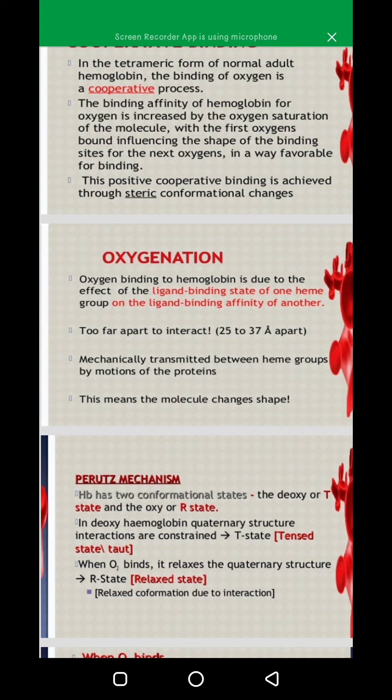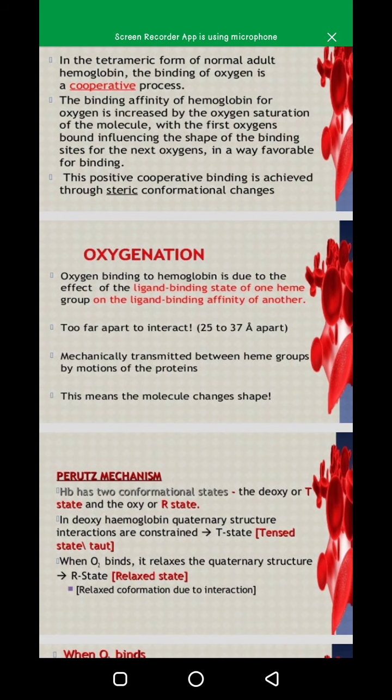If they are too far apart, then the ligand binding affinity will be affected, so that oxygen can attach to the heme group. Mechanically transmitted between heme groups by motions of the proteins, this means that the molecule changes shape.